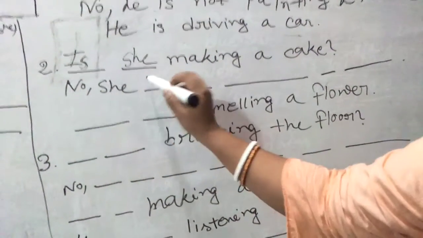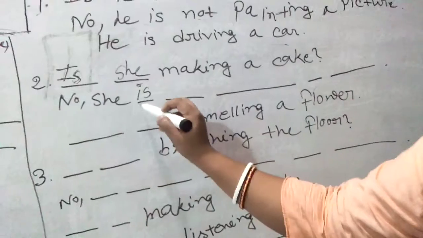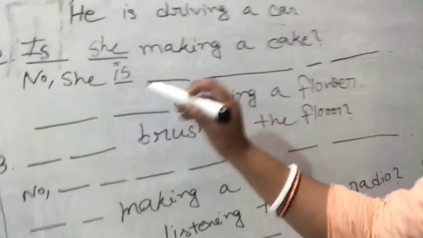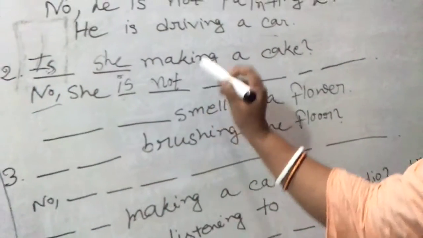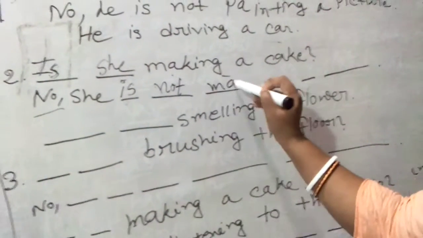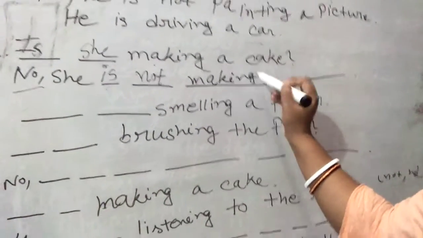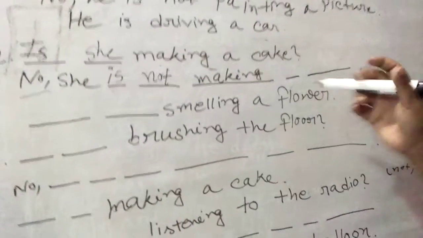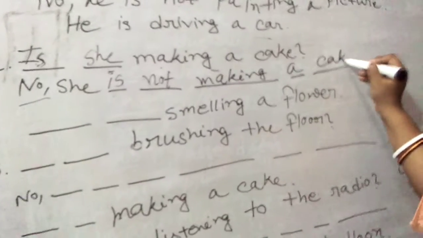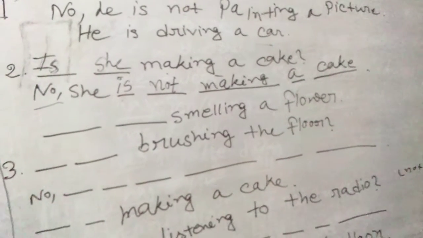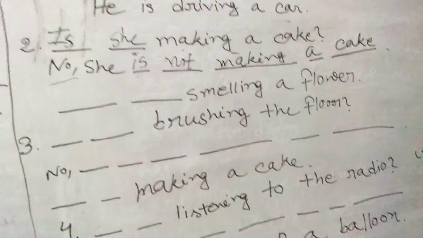So is she making a cake? No, she is. We have to put is after the pronoun she. She is not, as it is no, so you have to put not. She is not what? Making a cake. So you have to fill it up with the words that are given in the question. Okay, she is not making a cake. So what is she doing? You have to write the correct answer also.